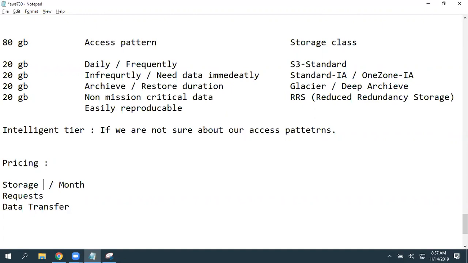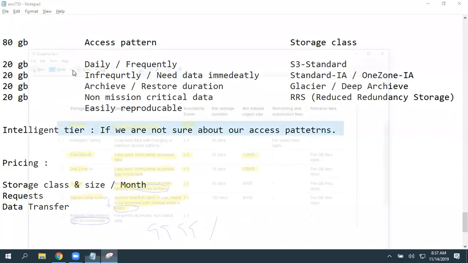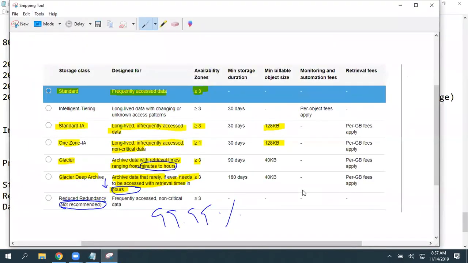Storage is nothing but the storage class along with size, for which you are going to get charged per month. If you observe this, the lowest priced one is Glacier Deep Archive. On top of that, Glacier.